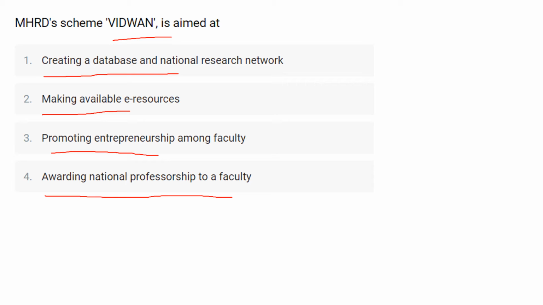Okay, so Vidwan is a database of profiles of scientific researchers and other faculty members who are involved in academic institutes or other R&D organizations. It provides information like an expert's background, contact, address, experience, scholarly publications, skills.